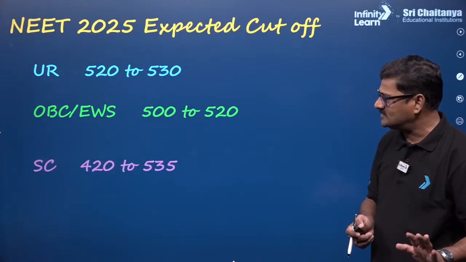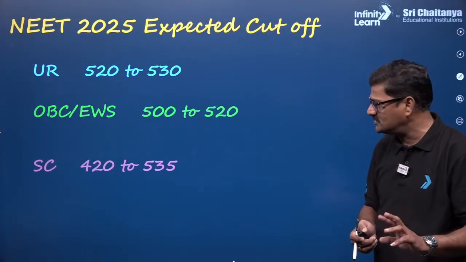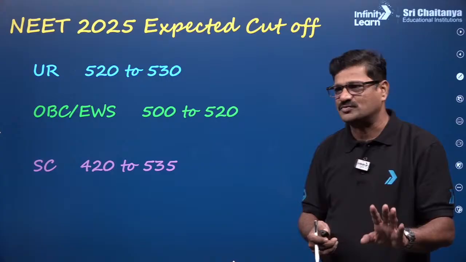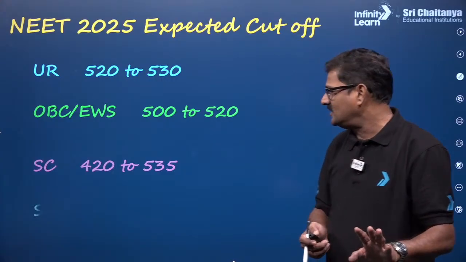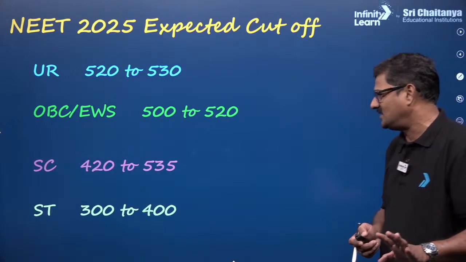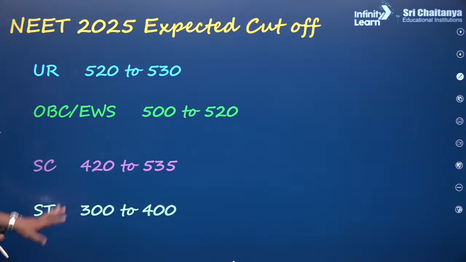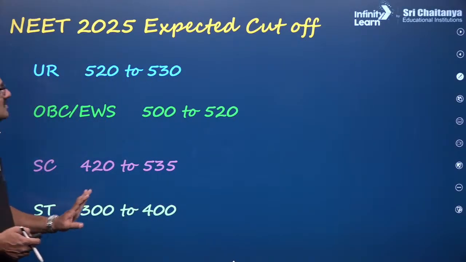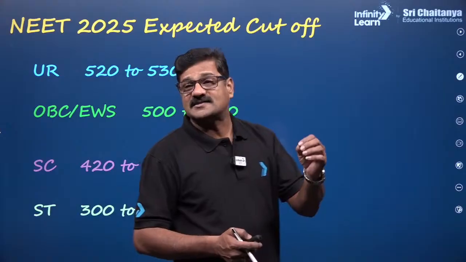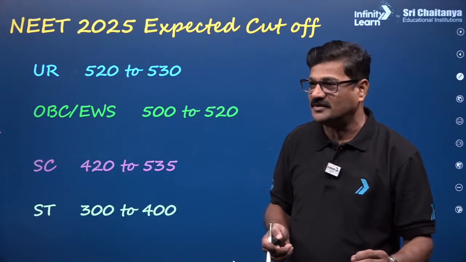And when it comes to the scheduled caste, it is between 420 and 435. And you can see ST and the other reserved categories, it is around 300 to 400. So this is the overall picture about the NEET 2024 expected cutoff from our expert team.